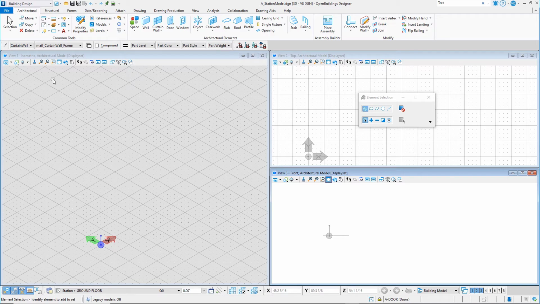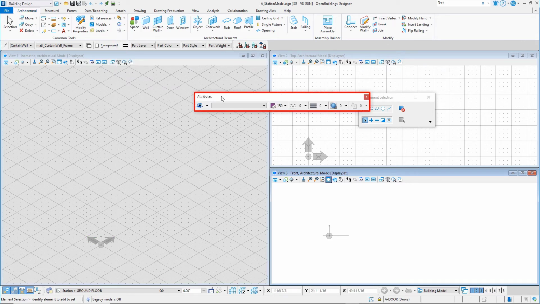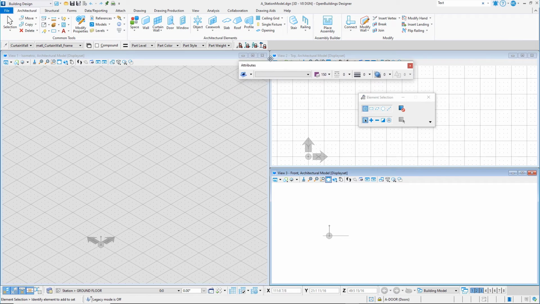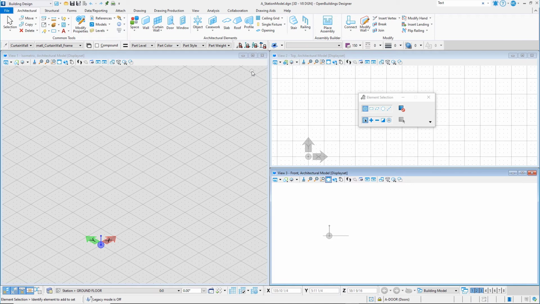One toolbar that is not docked, but that you may like to see, is the Attributes toolbar, which shows the active level, color, weight, and line style. So let's see how we can modify the interface and dock a toolbar. Go to the Common Tools on the ribbon, select the pull-down, and select the Attributes. The toolbar opens on the screen. Simply select it anywhere in the header of the toolbar and drag it up to the space just below the ribbon. Once in place, you can drop it.